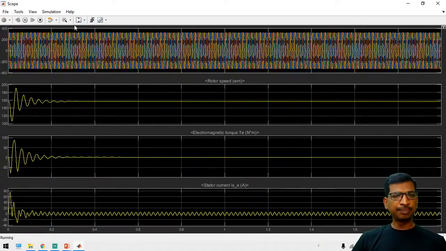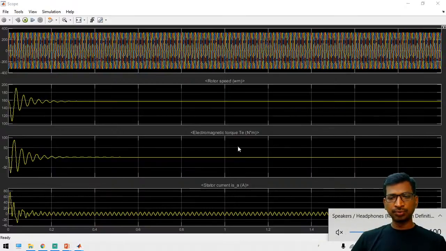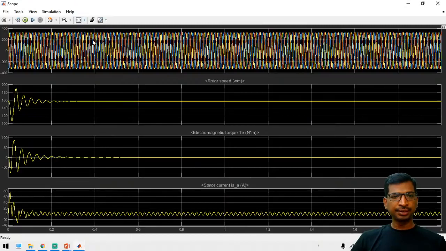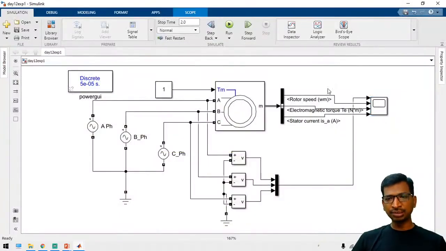Here we are applying 3-phase input voltages, perfect voltages, and then the motor is rotating at a rated speed. See, it is 150 radian per second, so omega m is in radian per second. So in that case, if you convert to the rated power, sorry, RPM, then you can take a measurement in the RPM unit.